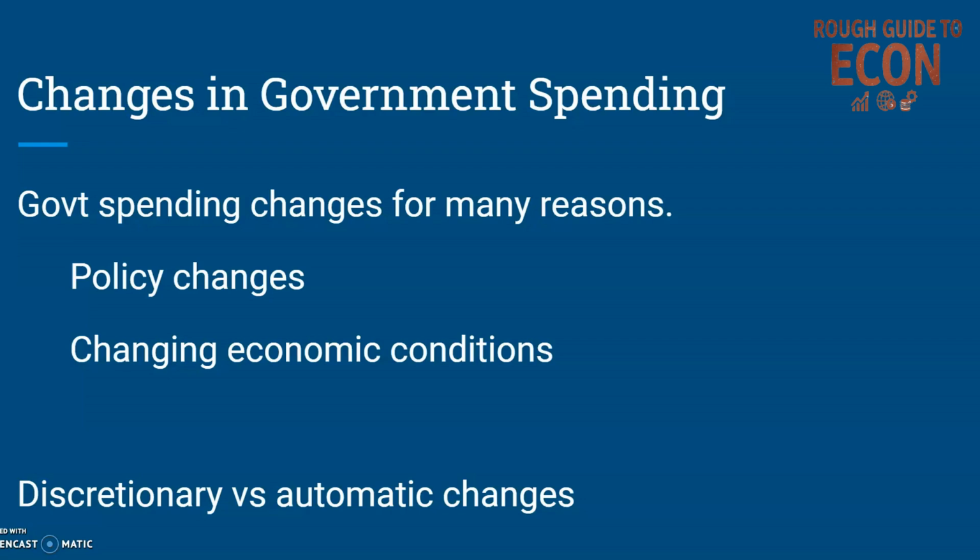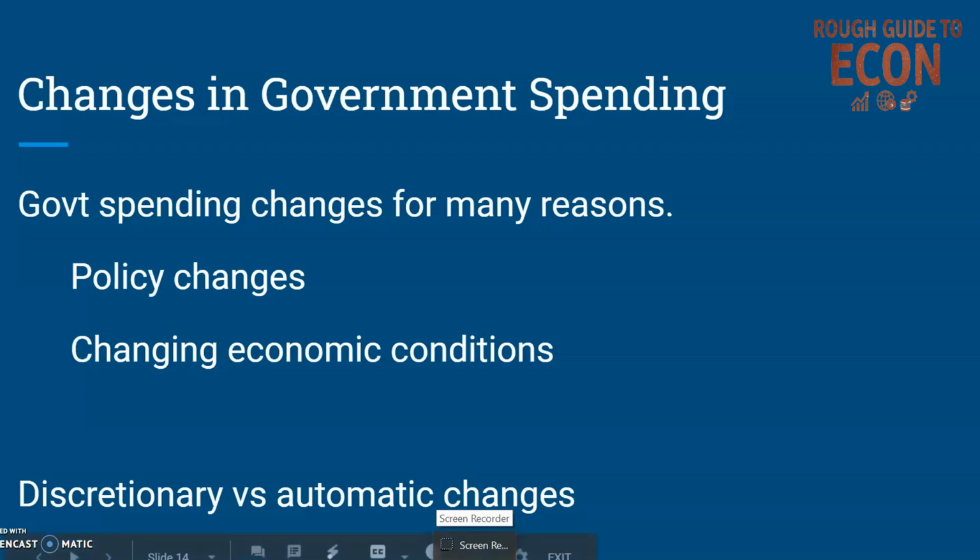Government spending changes for all sorts of reasons, impossible to list even any reasonable number of them here. Often, though, it's worth remembering these changes might be deliberate changes to influence aggregate demand. If there is a recession, then as we'll look at under fiscal policy, governments may increase their spending simply to try and increase what's going on in the economy. So there could be government policy changes or just changes in economic conditions that cause government spending to change.